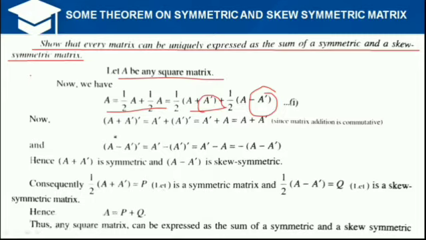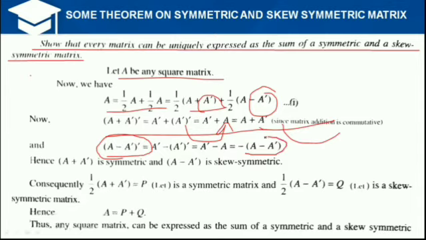Therefore you can write half of (A plus A transpose), and by the properties of transpose, the transpose of (A plus A transpose) is equal to A plus A transpose. Similarly A minus A transpose is handled in the same way. With the negative sign, this is a skew symmetric matrix, and the other one is a symmetric matrix.